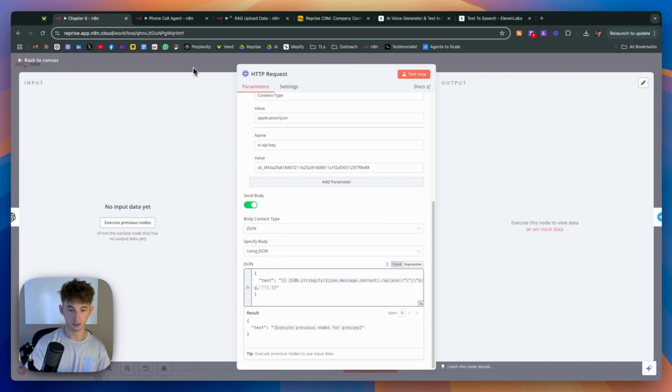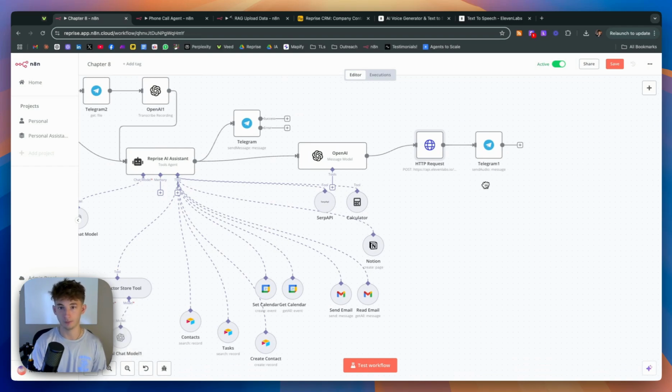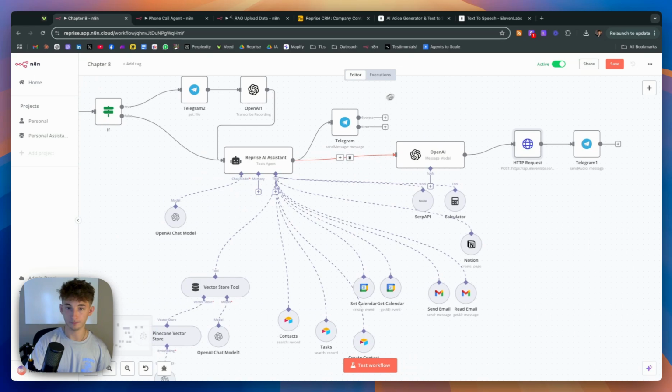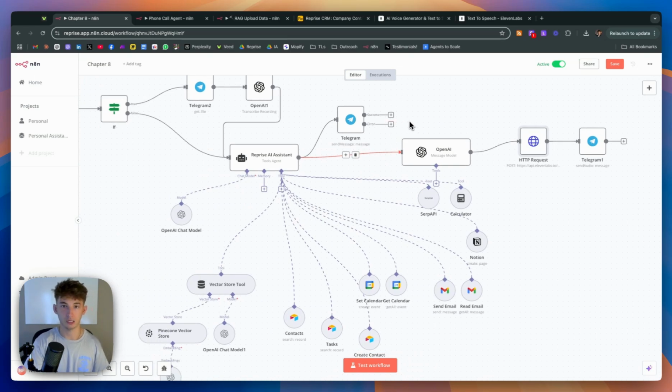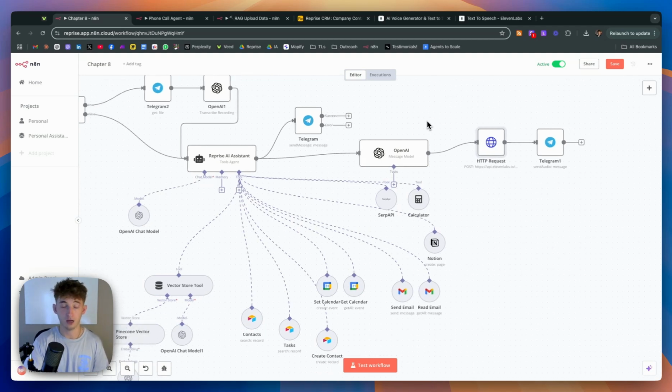Okay, I will back out. And from there, we're essentially just giving it to Telegram, and it's really finished. We also include another node to just send that text to us. It's not completely necessary, but it will give you a list or an output of the response, and it will also send that summary encompassing the output.